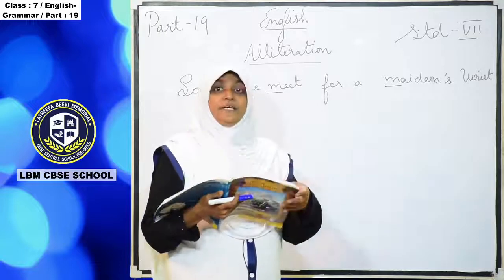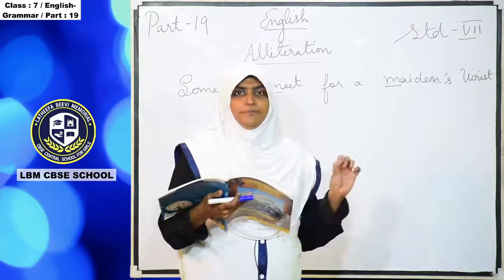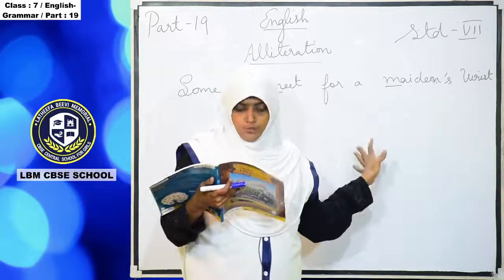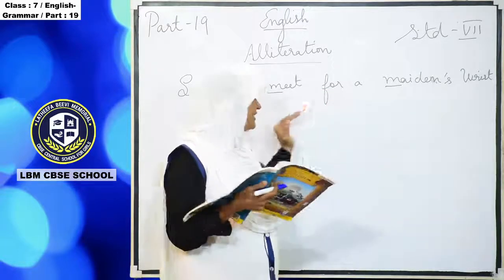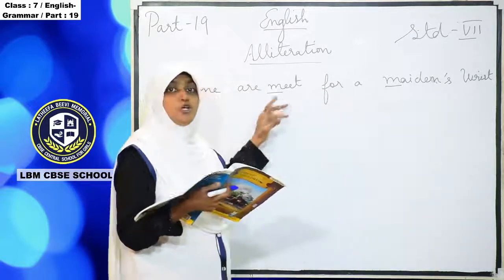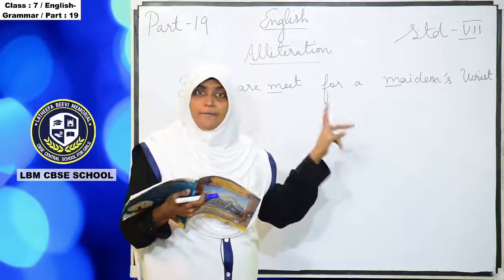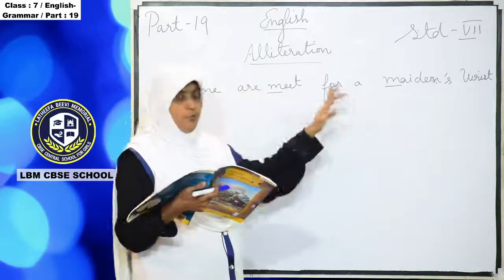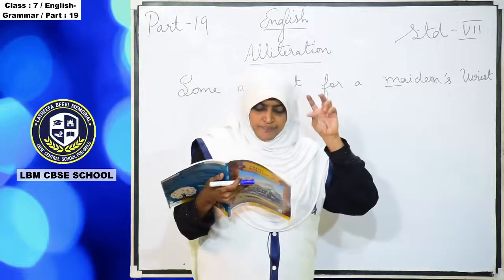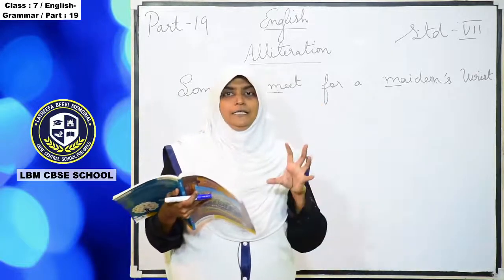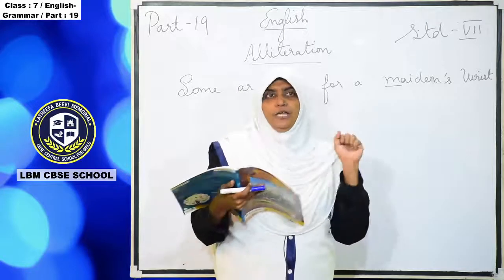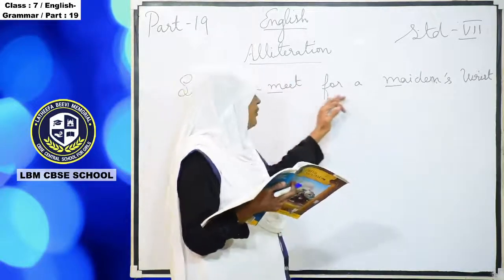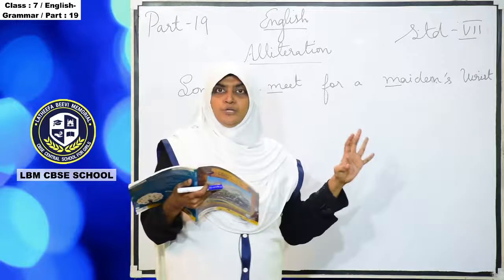There is a repetition of M sound at the beginning of two words that are close to one another. Same sound, no, M. Okay, so here meet for a maiden, the M sound is coming.